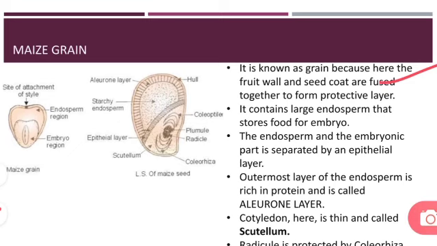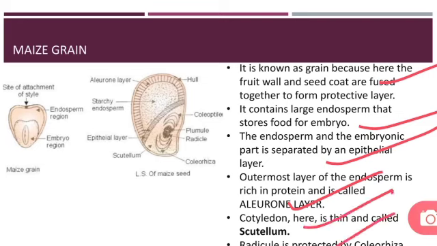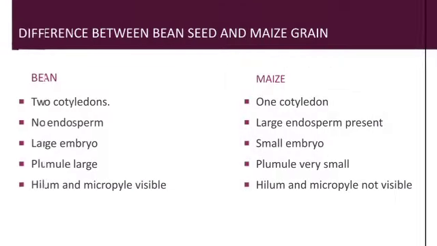It contains a large endosperm that stores food for the embryo. The endosperm and the embryonic part are separated by the epithelial layer. The outermost layer of the endosperm is rich in protein and is called the aleurone layer, the most important term. The cotyledon here is thin and called scutellum. Radicle is protected by coleorhiza.